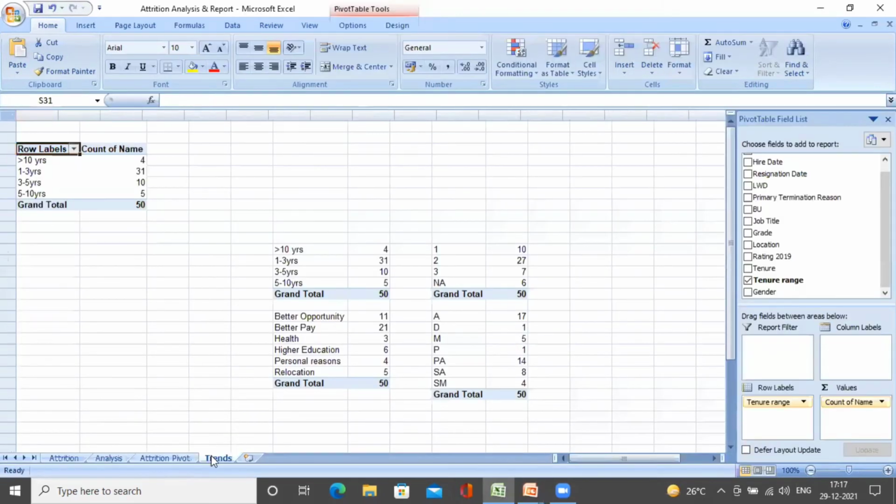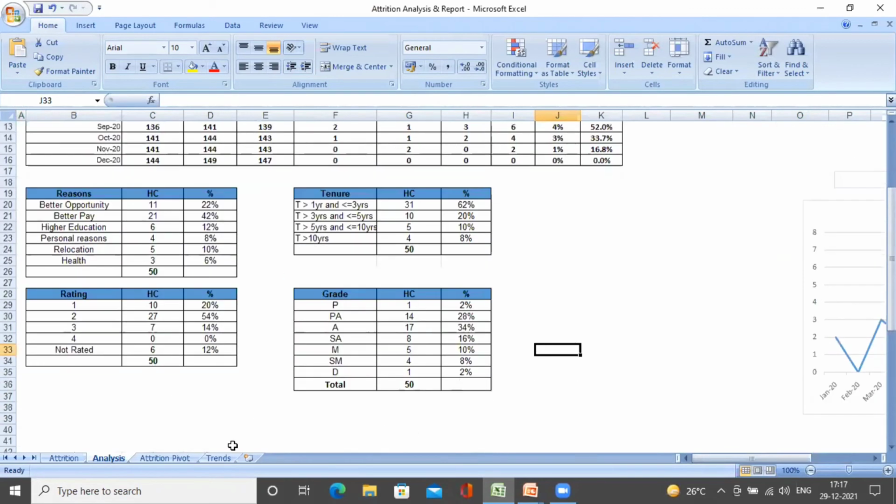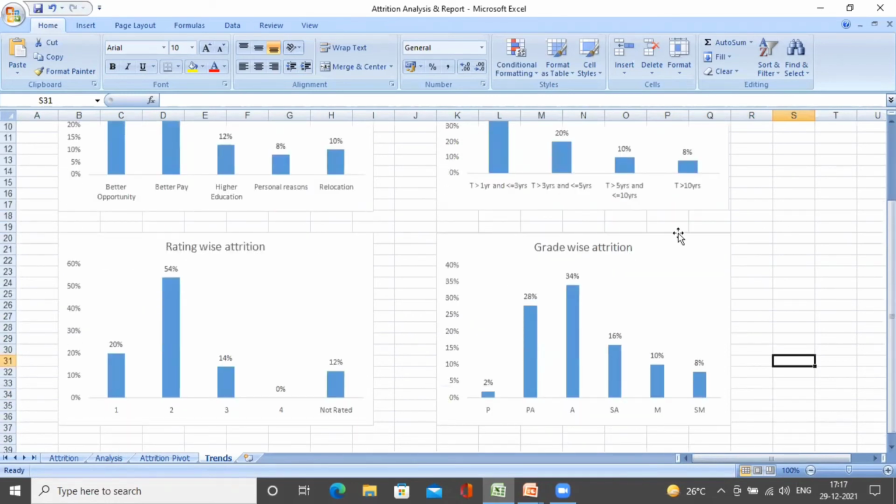Reason-wise, we are losing primarily for better pay or better compensation, followed by better opportunity. Tenure-wise, it is 1 to 3 years again. Grade-wise, it is again at PA and A grades. Rating-wise, most of the attrition is at mid performers.